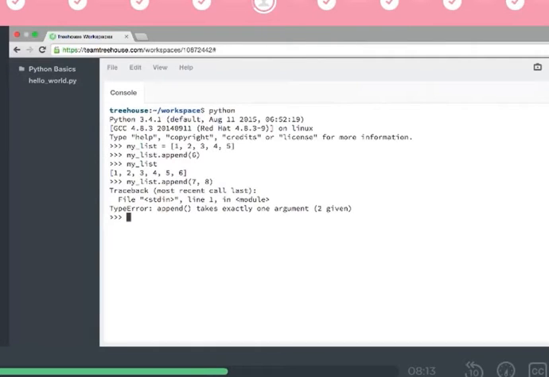Well, your first idea might be to append a list. But remember, a list is a single item in and of itself. So if you append a list onto a list, you get a list in your list. MyList.append the list of 7 and 8. I go look at my list, and it has a list in it. Not exactly what I wanted.